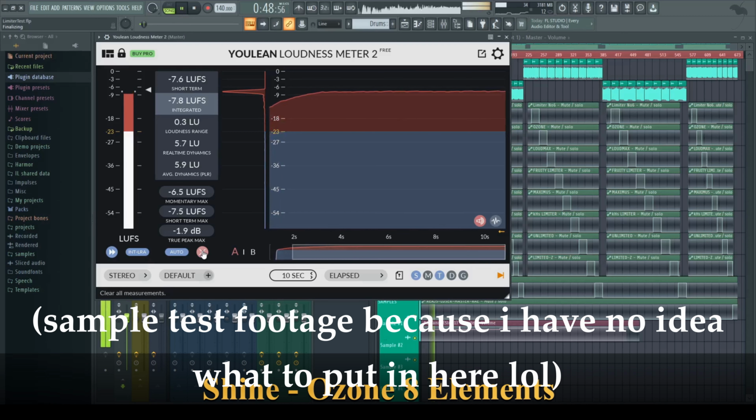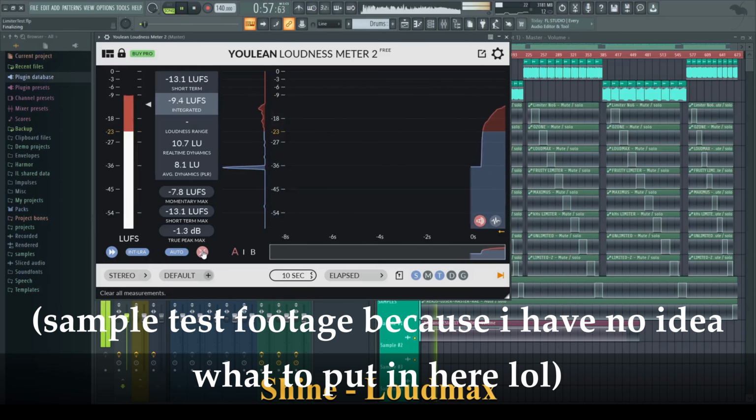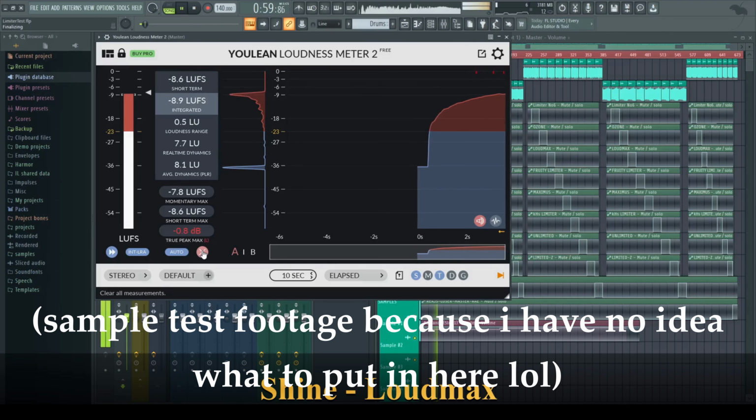Firstly, the chain test. Across the board, there were a few noticeable things. Limiter 6 and Ozone were mostly comparable, with Ozone being slightly cleaner for the future garage sample and slightly quieter for the house song. Loudmax was usually one loudness unit quieter than those two, but was mostly the cleanest of the bunch.